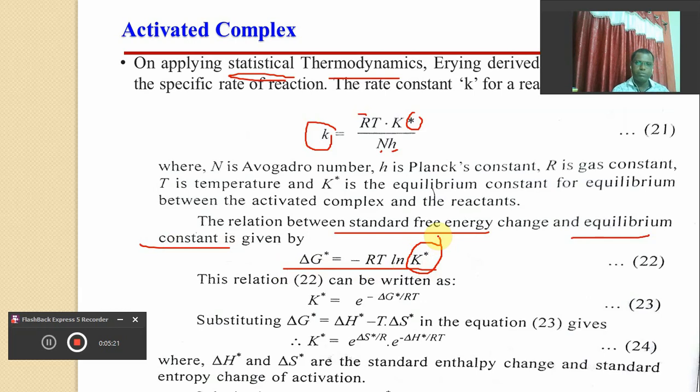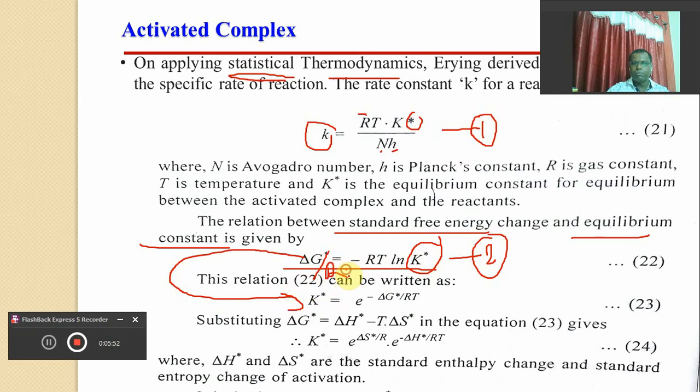So this is the equation for the relationship between standard free energy change and the equilibrium constant, delta G = -RT ln K*. Suppose this is our equation number 1, and for our convenience I will consider this as equation number 2. So this equation can be converted into exponential form. How can it be? This RT will be divided into this delta G, so it becomes minus delta G upon RT is equal to ln of K*.